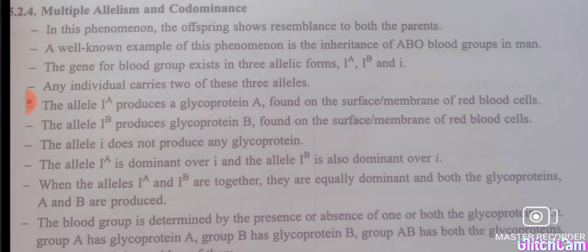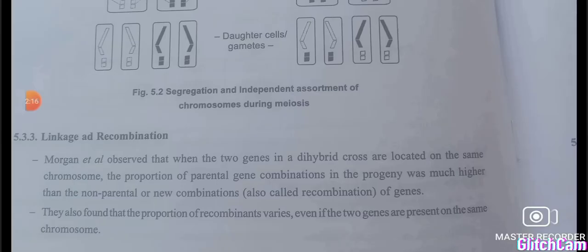Then if IA or IO comes, then A only will be the blood group. IA only can express, so it's an example of the law of dominance also. It's an example of multiple allelism, law of dominance, and codominance. Clear? Then we have studied about linkage and recombination.